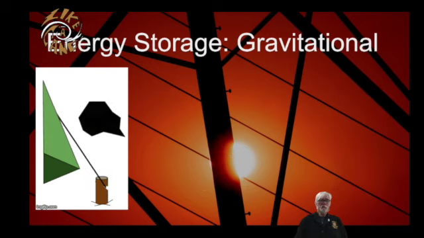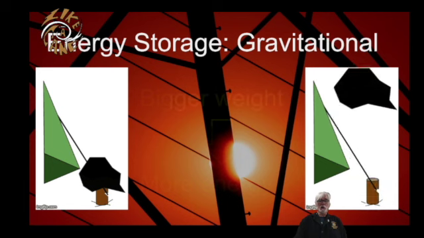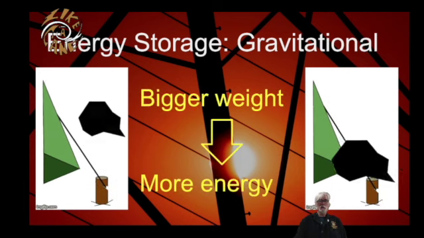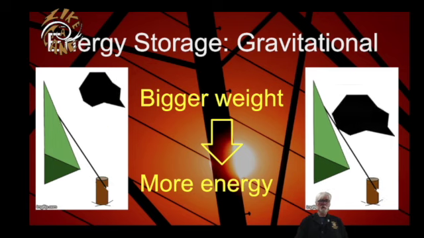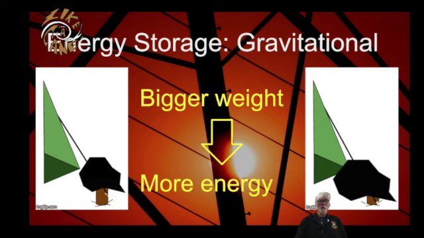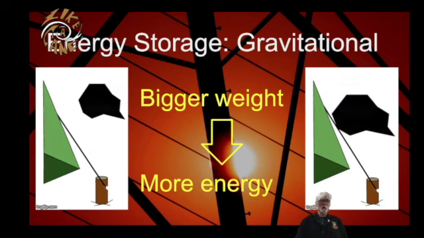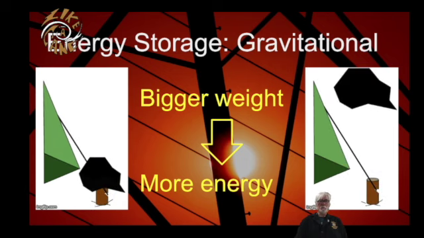If you compare a heavier rock to a lighter rock, both dropped from the same height, the heavy rock is going to cause the peg to get driven further into the ground. So a bigger weight, if the height stays the same, translates to more energy stored as gravitational energy.